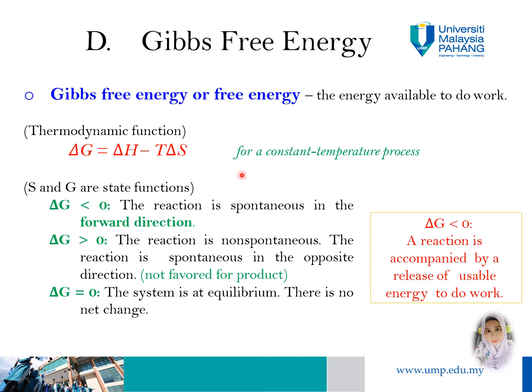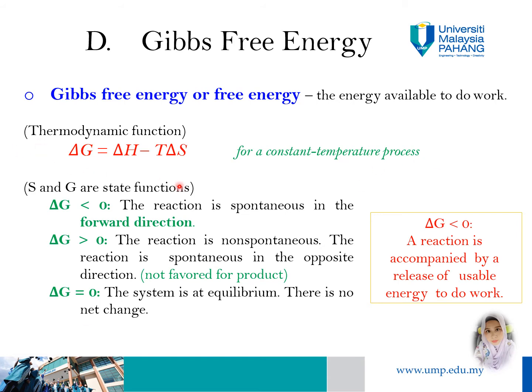Okay, in order to express the spontaneity of reactions more directly, a thermodynamic function called the Gibbs free energy, or free energy, is used. Gibbs free energy is the energy available to do work, and it is given by this equation: delta G equals delta H minus T times delta S, for a constant temperature process.